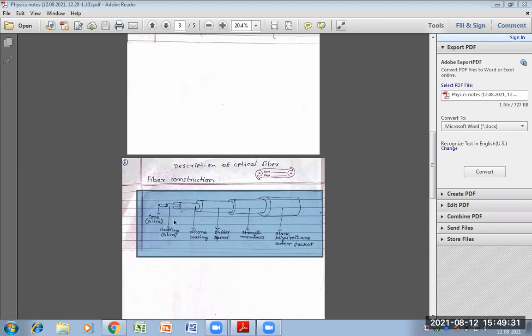Again, for the case of glass, both core and cladding are made by silica. A small amount of boron, germanium, and phosphorus is added to change the refractive index of this fiber.